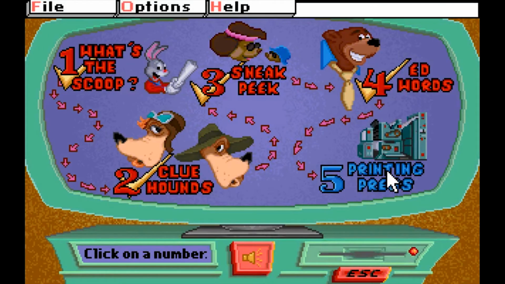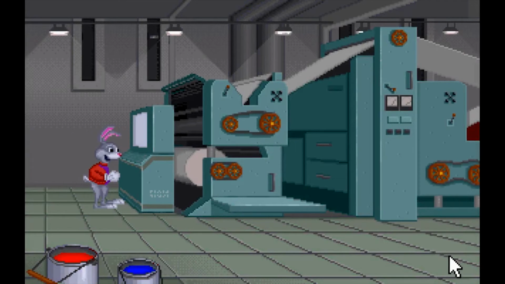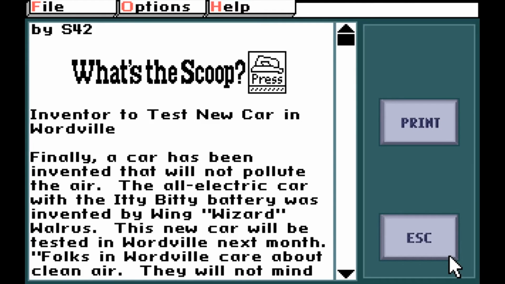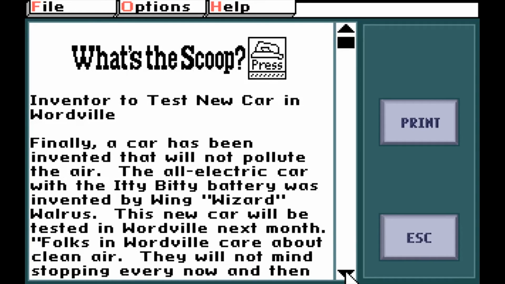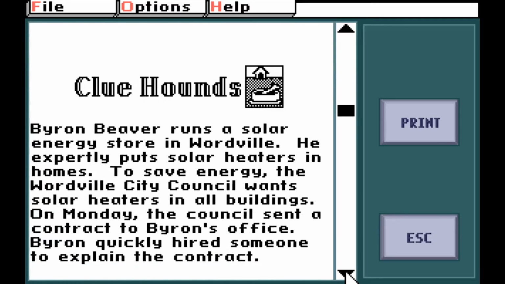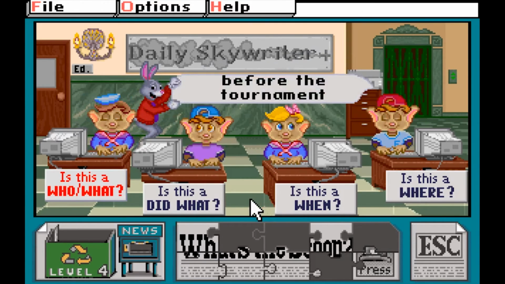So long as you've completed at least one story in each activity, you can head to the printing press, which, true to its name, lets you print out a physical copy of the newspaper you've just created, which you can give to your parents to put on the fridge and get weird stares and follow-up questions like, why would you do this? You're almost 30, John. What's wrong with you?